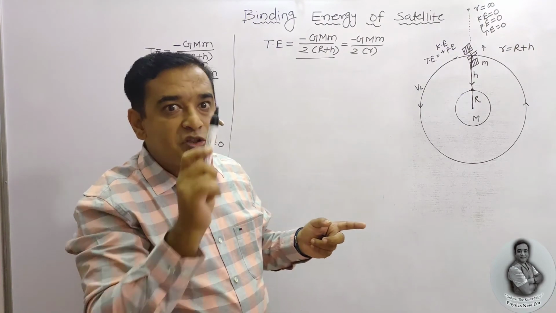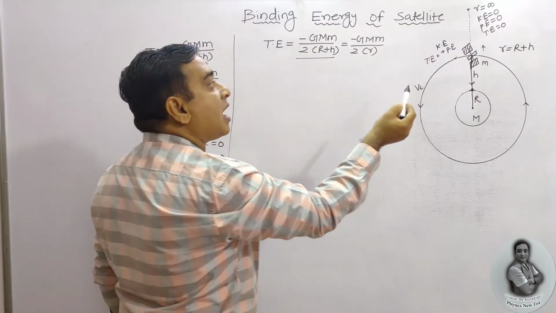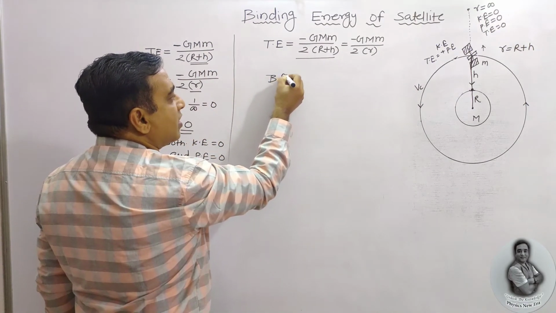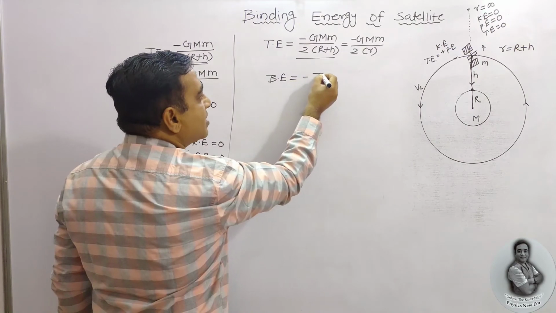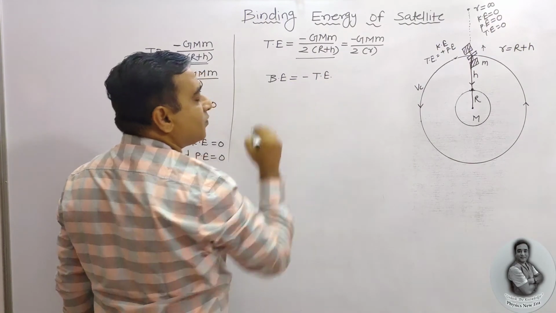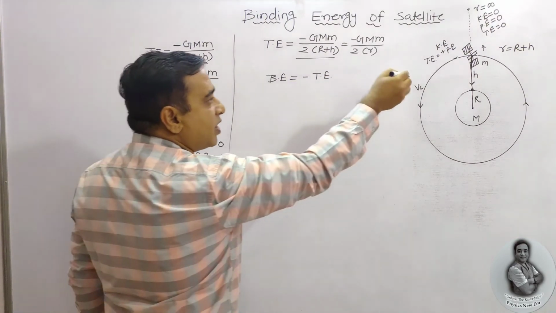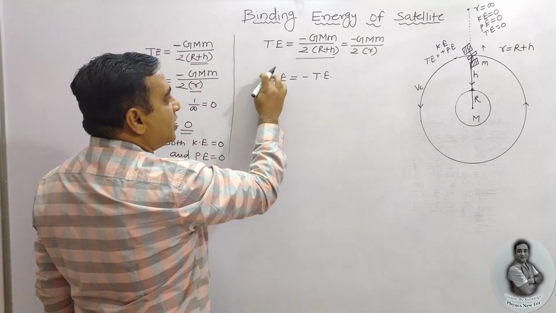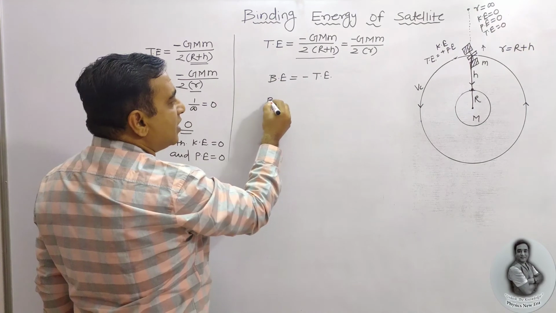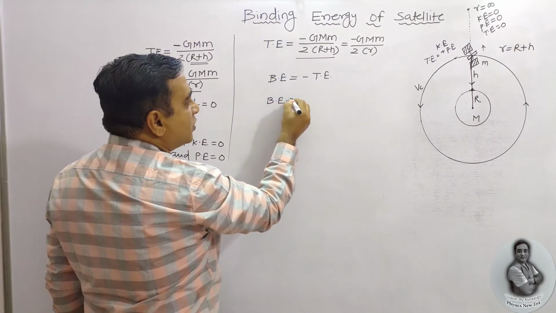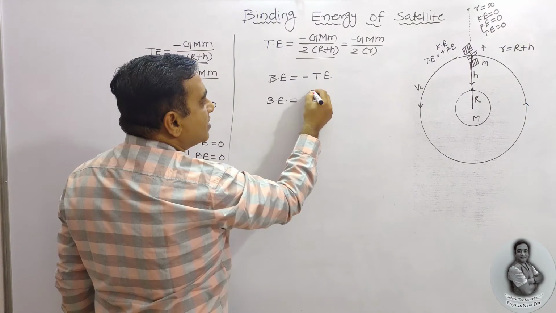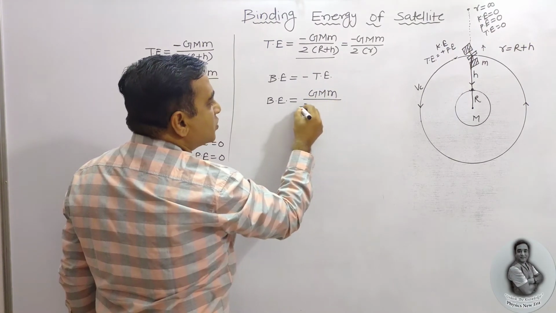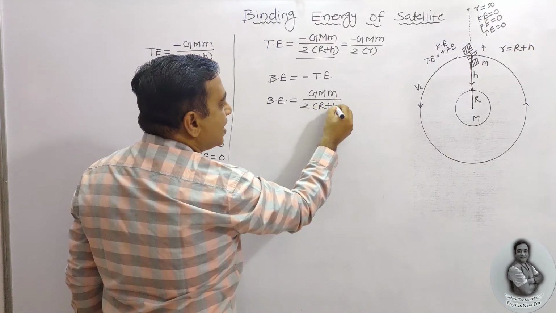So total or binding energy we can term as equal to minus total energy, so that it will escape and go to r equal to infinity distance. So the binding energy is equal to, minus becomes plus, GMm upon 2 into bracket R plus h.